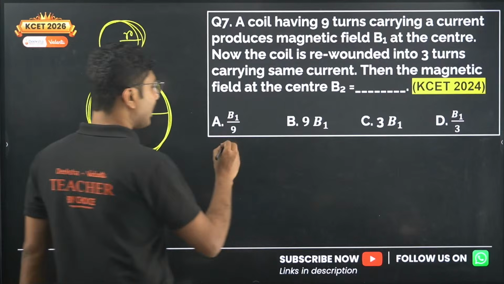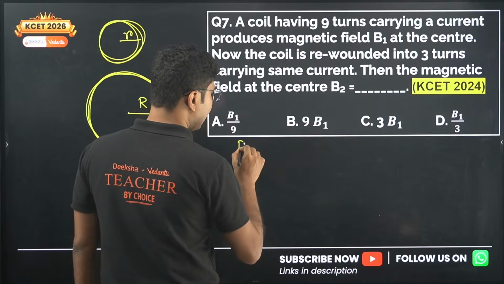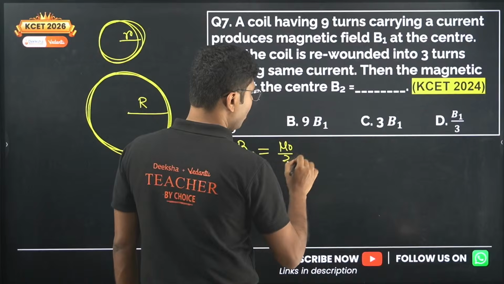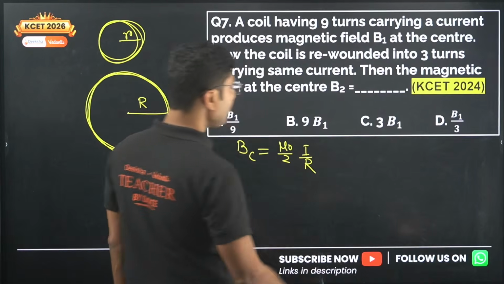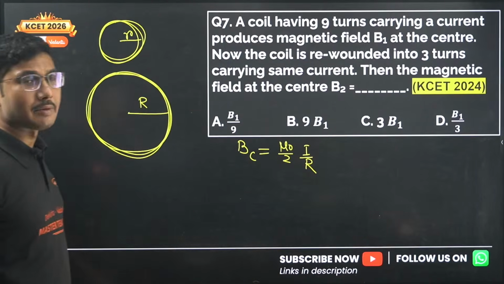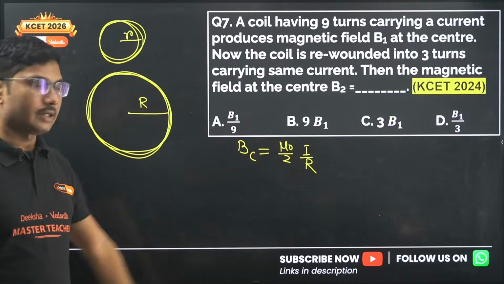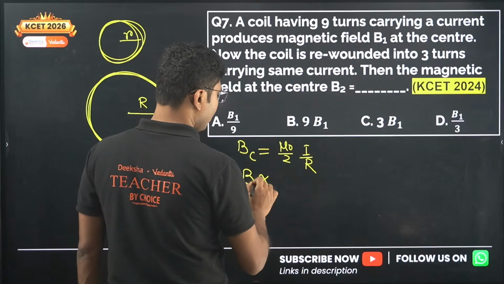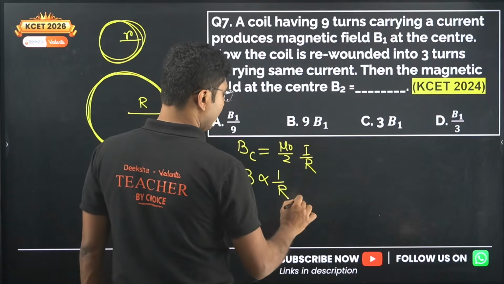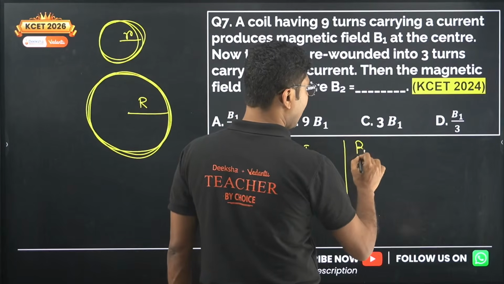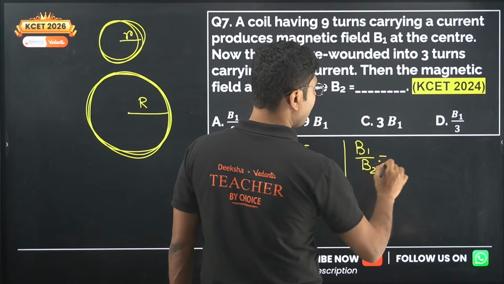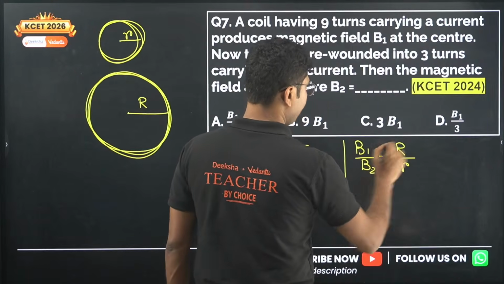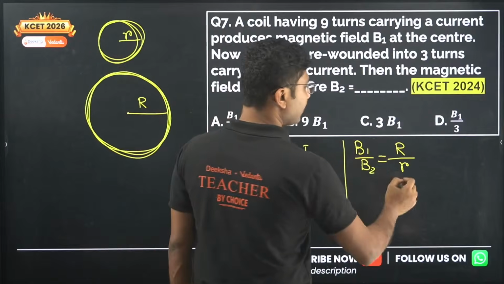Now what is the formula for magnetic field at the center of a current carrying coil? It is given by mu naught by 2 I upon R. So magnetic field at the center is given by mu naught by 2 I upon R, so we can see that magnetic field is proportional to 1 upon R. So B1 by B2 must be equal to capital R due to B2 upon small r due to B1, because it is inversely proportional.